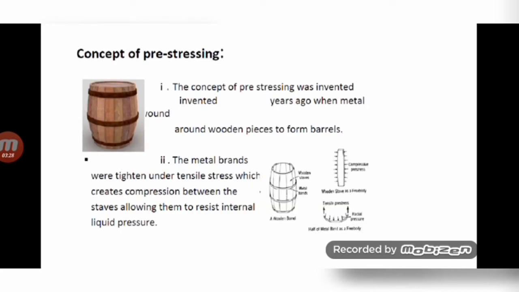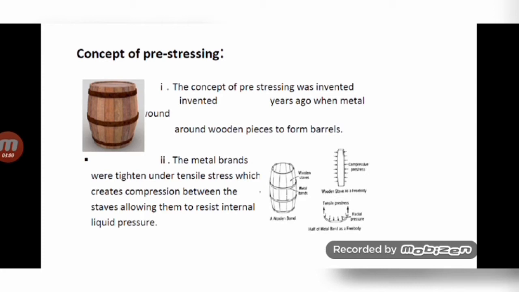Next, concept of pre-stressing. The concept of pre-stressing was invented years ago when metal bands were put around wooden pieces to form barrels. The metal bands were tightened under tensile stress, which creates compression between the staves, allowing them to resist internal liquid pressure. Actually, in pre-stressing force, we are applying tensile force in the pre-stressing tendons, so that it will create compressive stress inside the concrete.